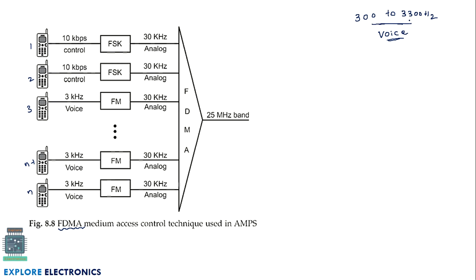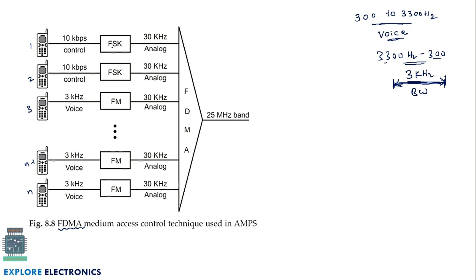If you subtract 3300 hertz minus 300, we get a difference of 3 kilohertz. This 3 kilohertz is the bandwidth of the voice signal. So whatever voice is generated from the mobile phone will have a frequency between 300 and 3300 hertz, and that range has 3 kilohertz bandwidth. That's why here we are representing it as 3 kilohertz voice and 10 kbps control signal, which is for the control information.